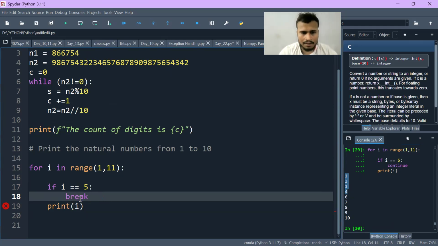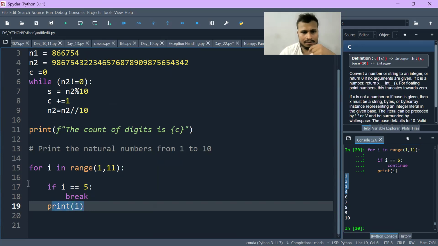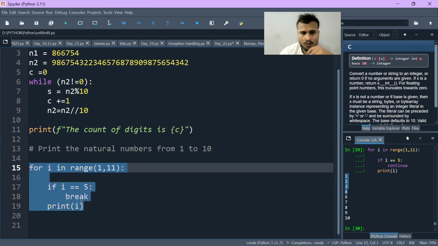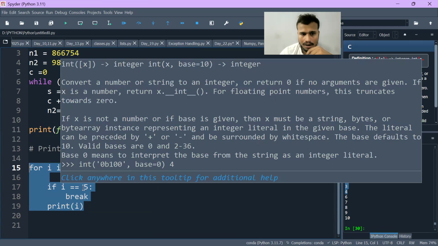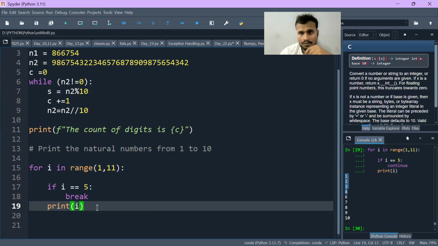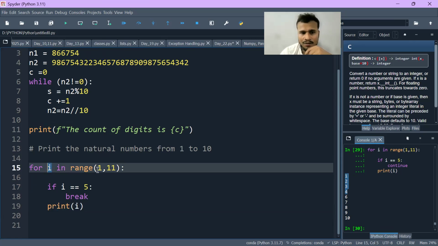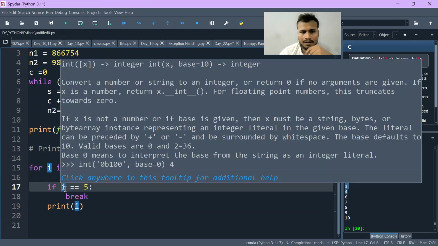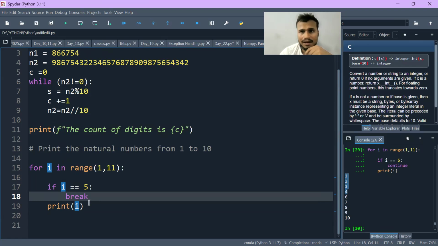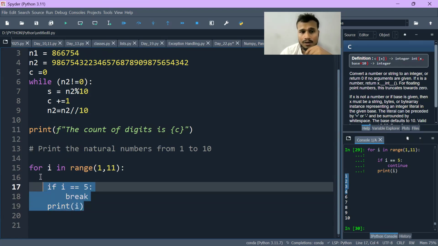Now, if I write break here again, and if I write print i as well, will 5 get printed or not? No, it will not get printed. It will get printed till 4. Why? Because every time the loop comes, it will check if i equal to 5. When the i value is initially 1, then it checks 1 equal to 5? No, then it will print i. Then again 2 is equal to 5? No. When the loop reaches 5 equal to 5, then it will break, and after that, no such statement will be executed.